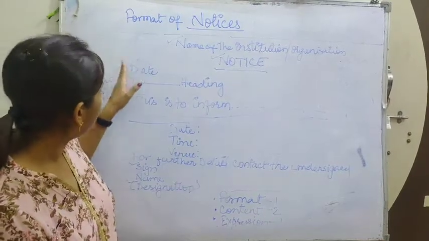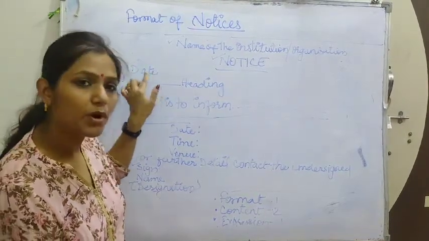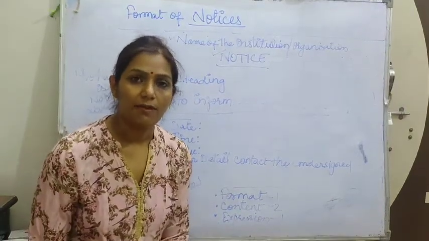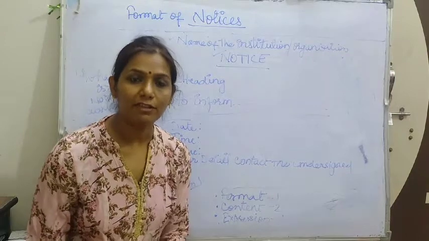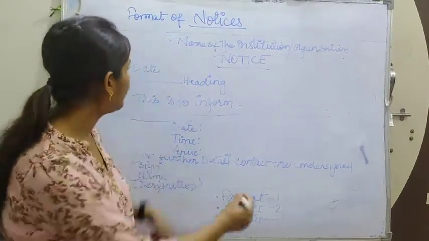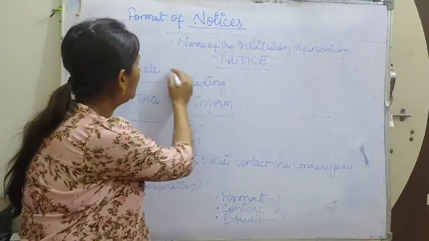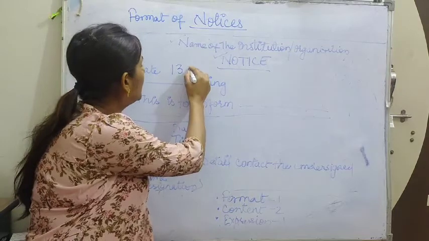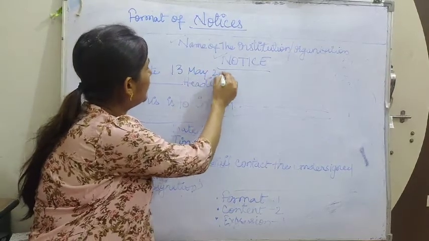See, first we will write the date. This is a very important thing. Why? Because most students make such a mistake. Because you are a student of 11th class, you should never make such a mistake. Every time you write the date, the format of the date should always be like this: 13 May 2020, right?